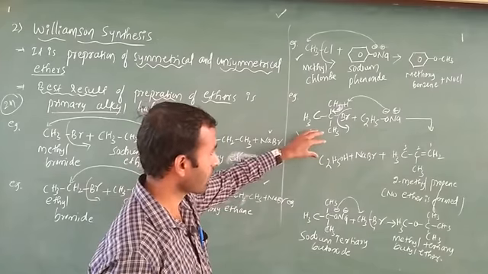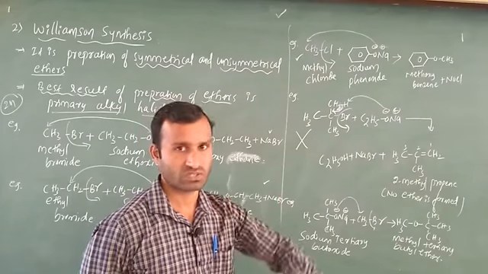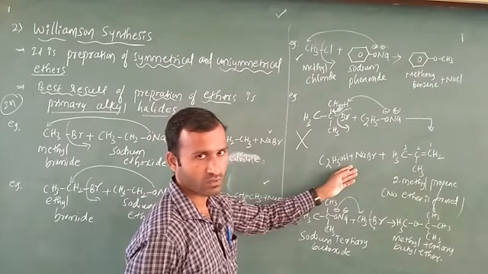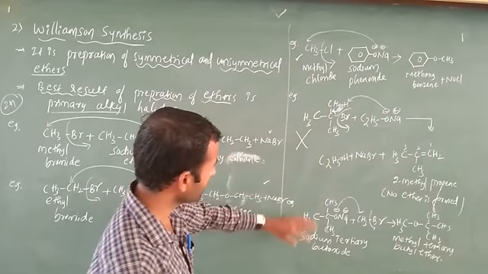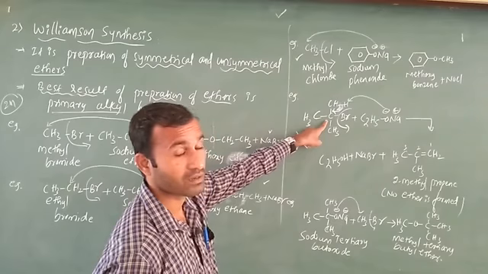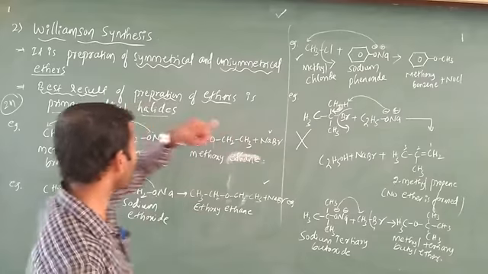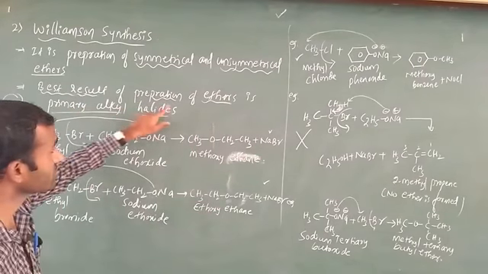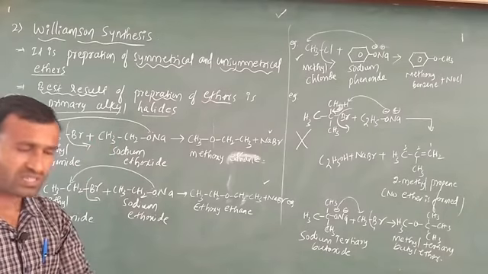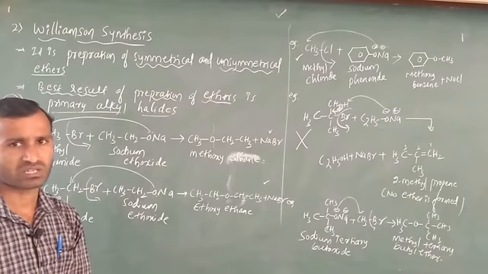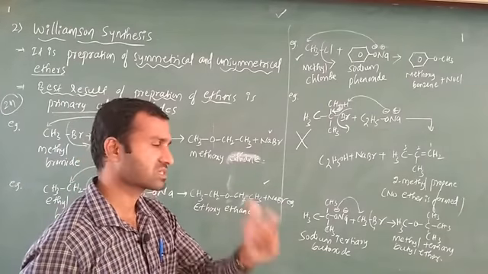Our aim is what they are going to ask you, that we have to write preparation of ethers. That time this one is not possible to write in examination. That's why don't worry about this one. The next, just here in this case, which alkyl halide is there? Now tell me. This is a tertiary alkyl halide. Initially I wrote that the best result for preparation of ethers is with primary alkyl halide only. Tertiary is also possible, but that is not the best yield. Secondary is also possible, but not the best method. The best method is primary.